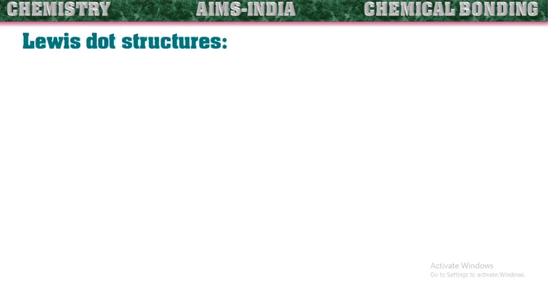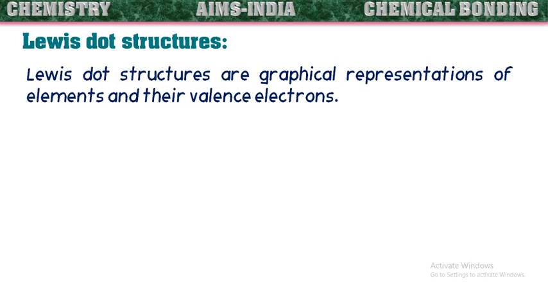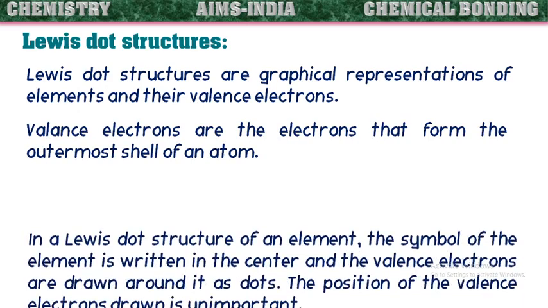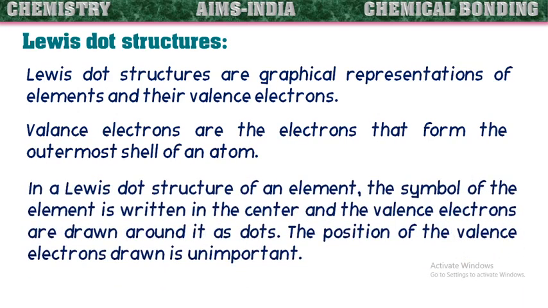Next, Lewis dot structures. Lewis dot structures are graphical representations of elements and their valence electrons. Valence electrons are the electrons that form the outermost shell of an atom. In a Lewis dot structure of an element, the symbol of the element is written in the center and the valence electrons are drawn around it as dots.